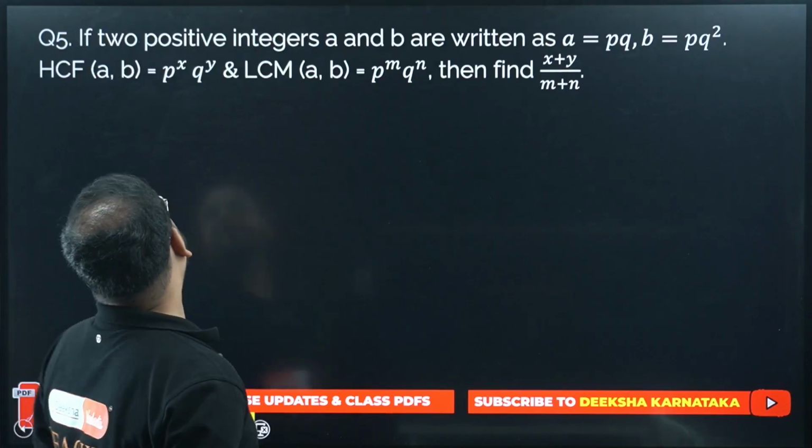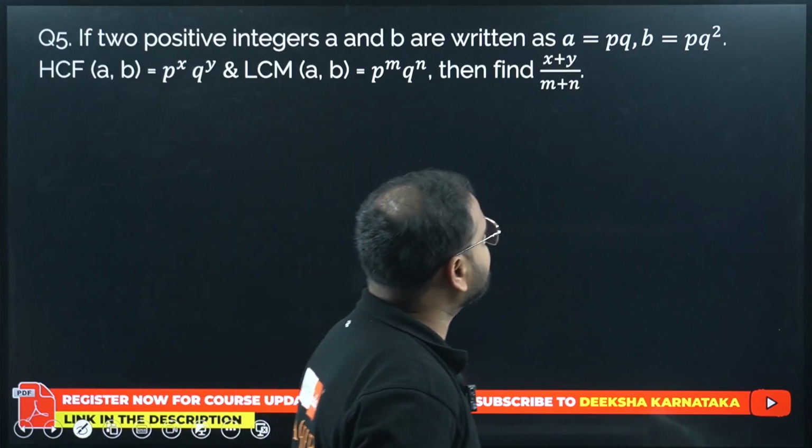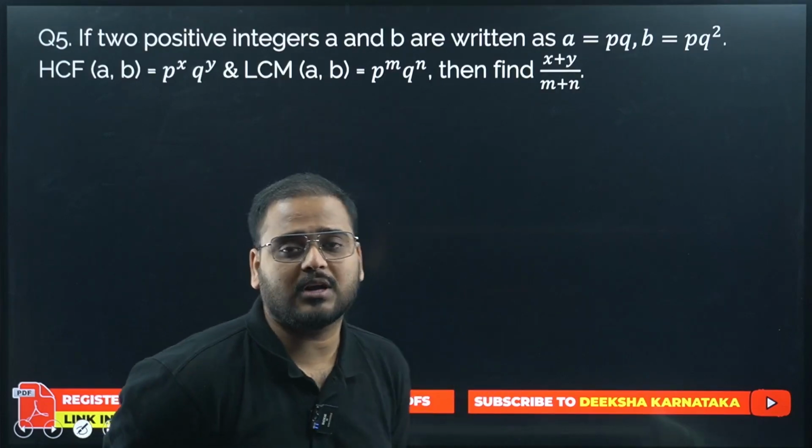question number 5. If two positive integers A and B are written as A equals PQ and B equals PQ square.